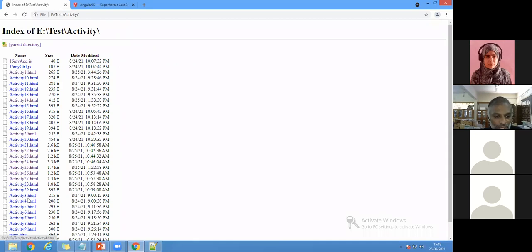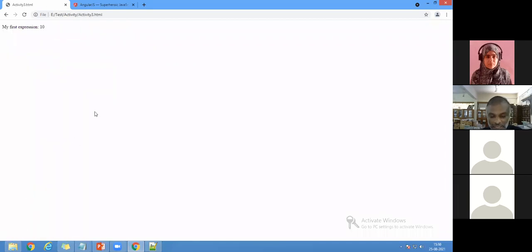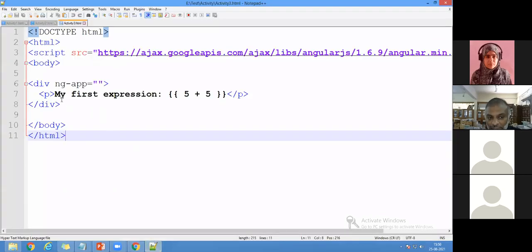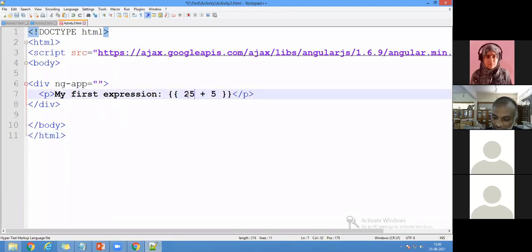Now I'll come here to run the program of activity 3. Now you can see what the activity is. So my expression is 10. What is the code? Very simple. My first expression can be of any values. I can even change the value to 25. So I want to save it.